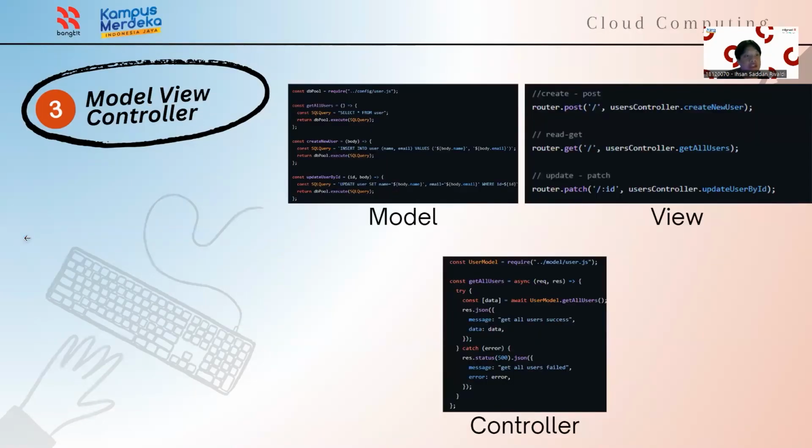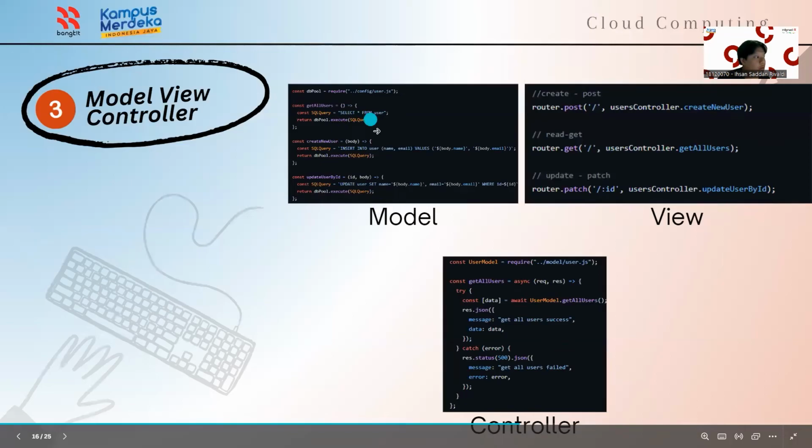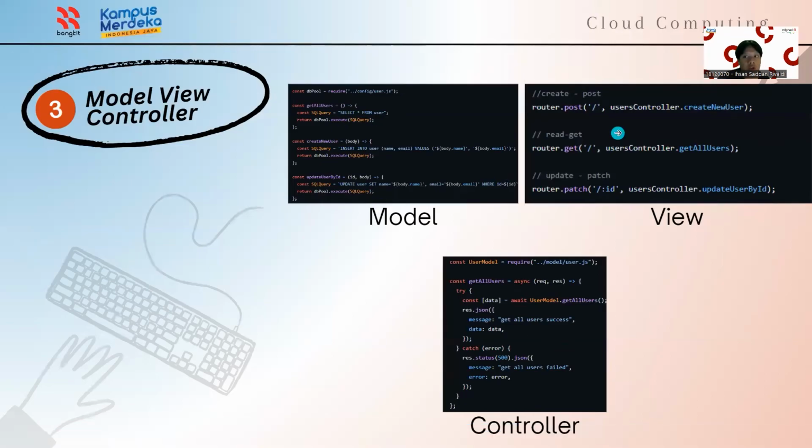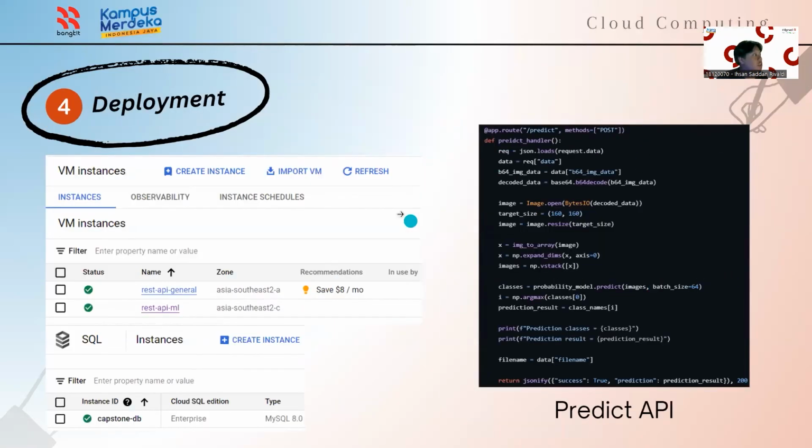Hello everyone, my name is Ihsan Rivaldi and I will explain the model view controller sections. The MVC architecture here is implemented to separate the application logic or the controller, the database layer or the model, and the user interface or the view. The model handles data interactions, executing SQL queries for data retrieval and updates, and the view defines the endpoints where the HTTP requests are received and responses are formulated. And the controller contains logic, parsing requests, and invoking the correct input level informations, and preparing the data for the view. And the next one is the deployment section.